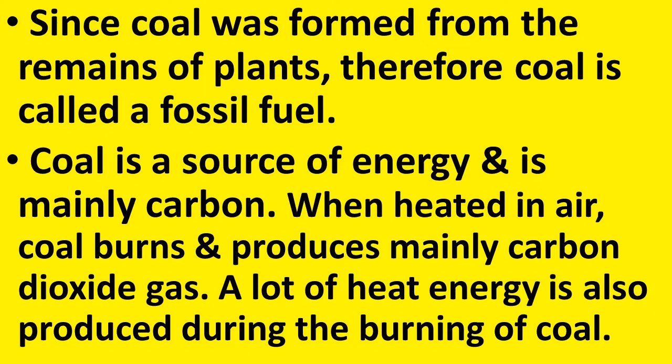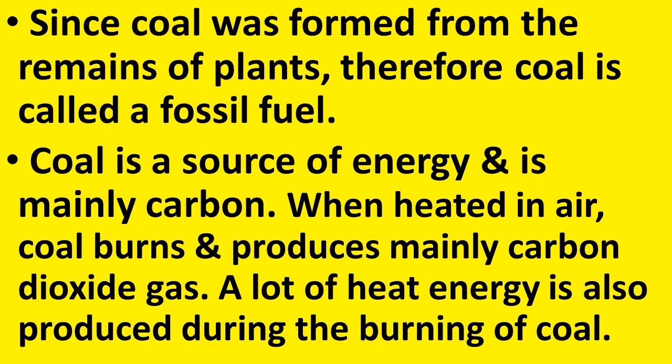So we have seen that coal is formed from the remains of plants. Therefore, coal is also called a fossil fuel. Coal is a source of energy and is mainly carbon. When heated in air, coal burns and produces mainly carbon dioxide gas. A lot of heat energy is also produced during the burning of coal.